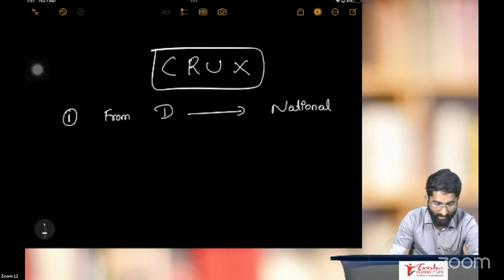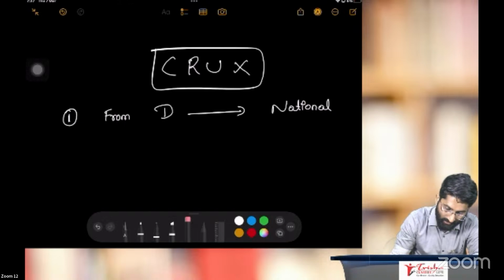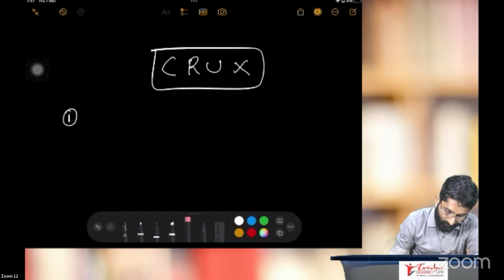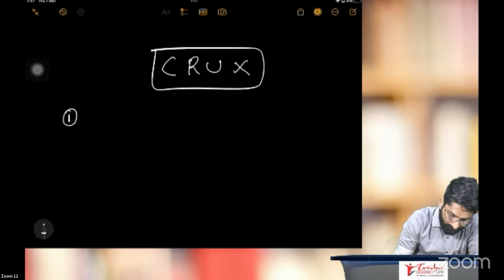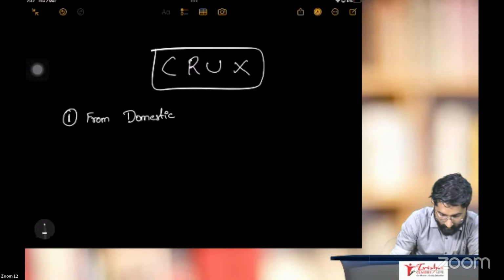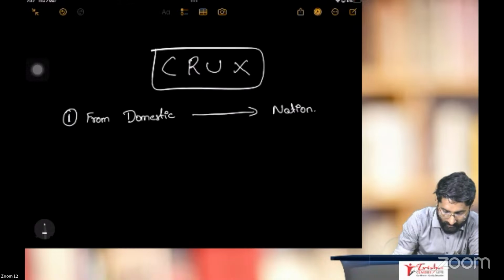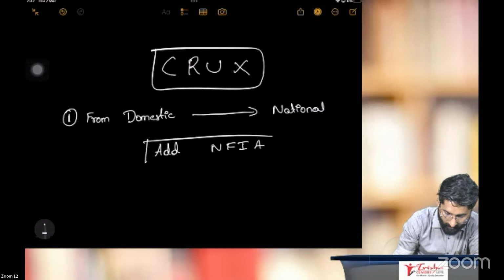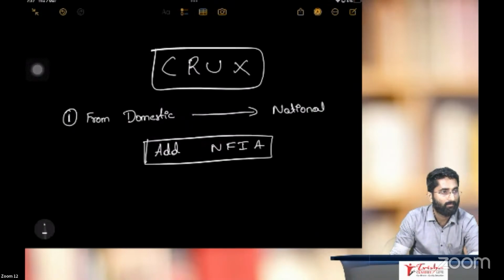If I want to bring from domestic to national, what I have to do? Simple. Add net factor income from abroad.